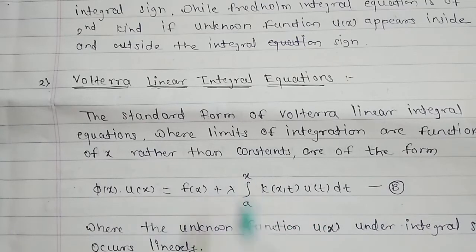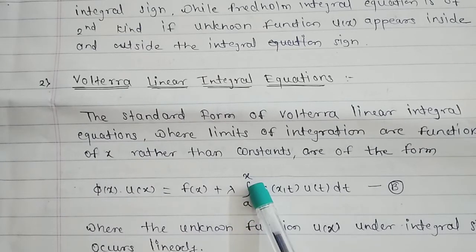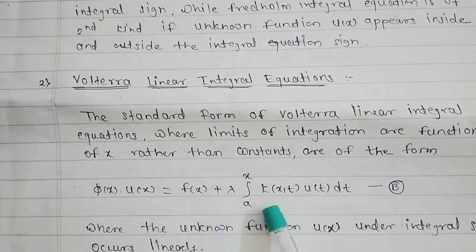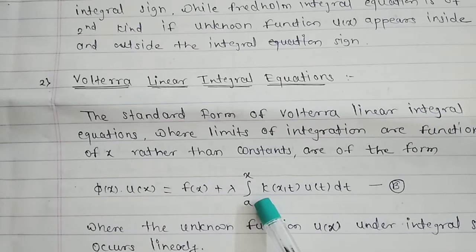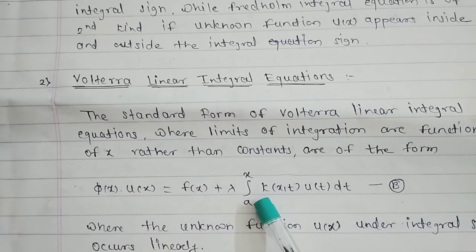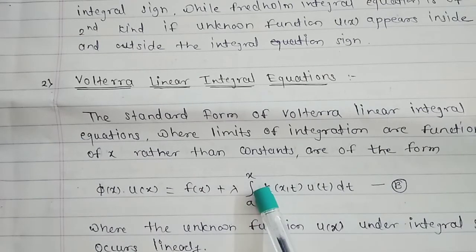Now look at the Fredholm linear integral equation: the limits of integration are the constants a and b. While in the Volterra linear integral equation, the limits are a and x. That is, one limit is constant and the other is a variable x. So this is the main difference between the Volterra and Fredholm linear equations. In the Fredholm equation, the limits are the constants a and b, while in the Volterra equation, one is the constant a and the other is the variable x.